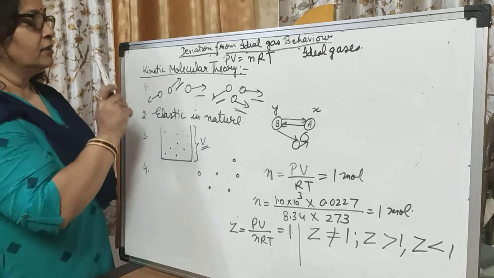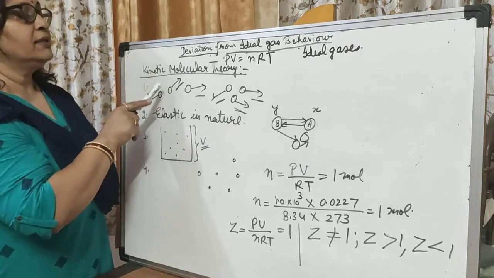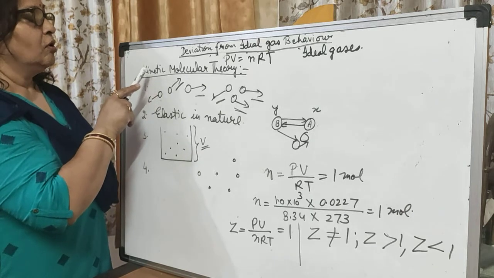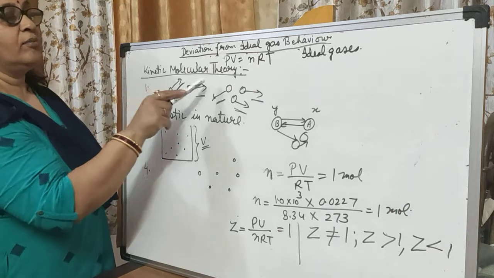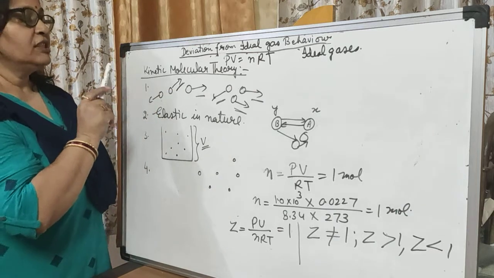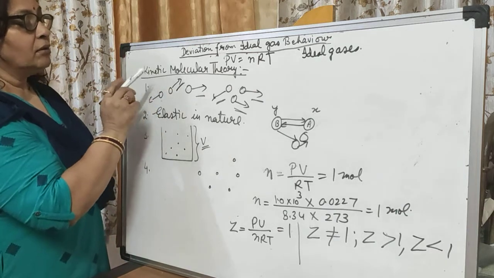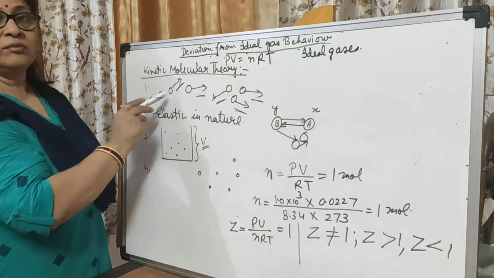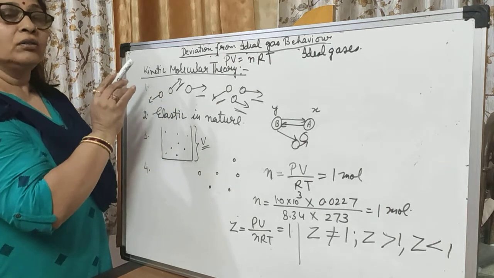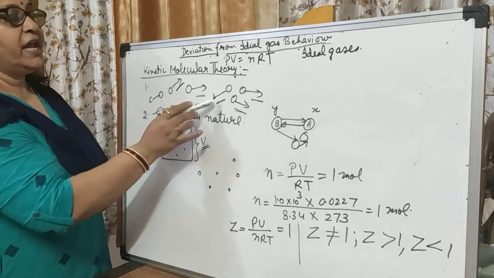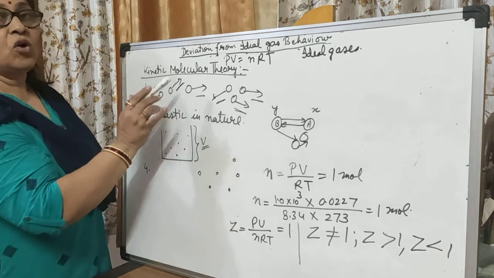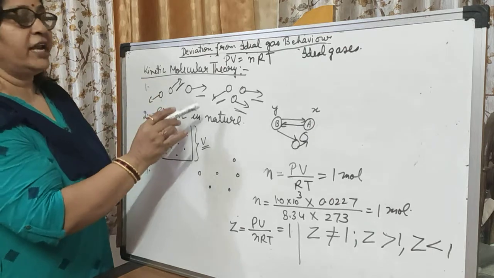What is this kinetic molecular theory? There are several points on the basis of which we can explain it. The very first point is that all gas particles always show a constant, random and straight movement.